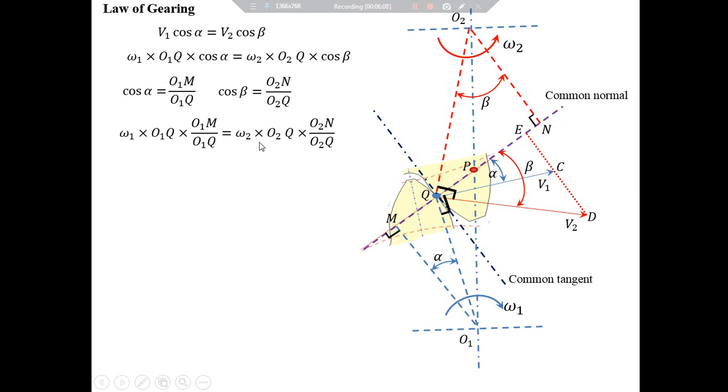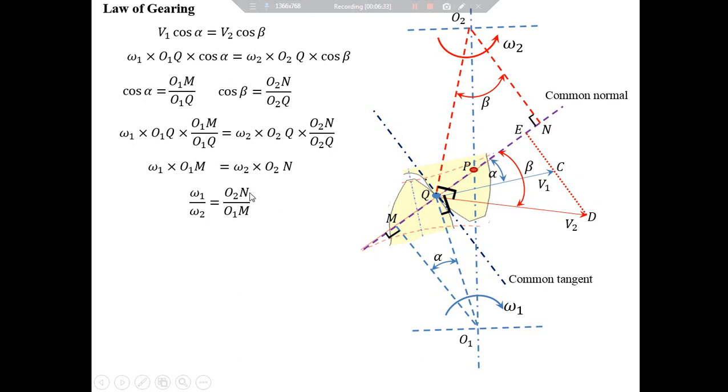O1Q and O2Q will get cancelled, and we can write omega 1 multiplied by O1M is equal to omega 2 multiplied by O2N. Rearranging the terms, we can write omega 1 upon omega 2 is equal to O2N upon O1M.